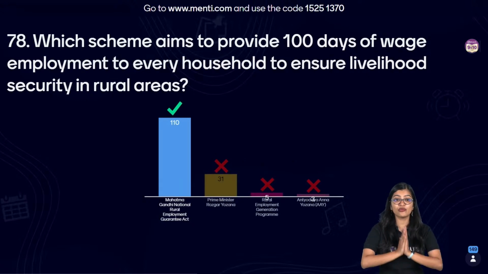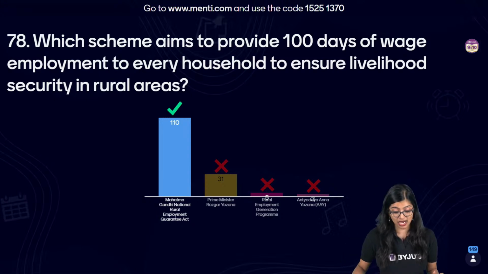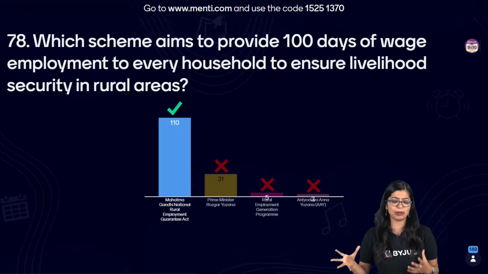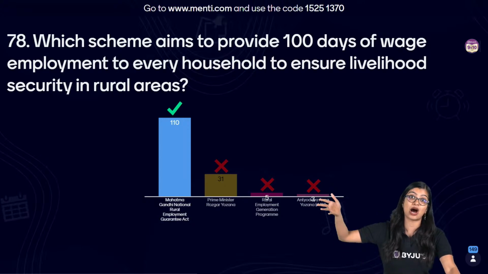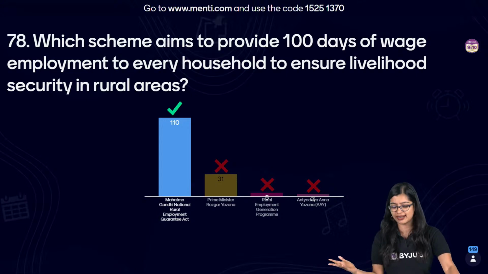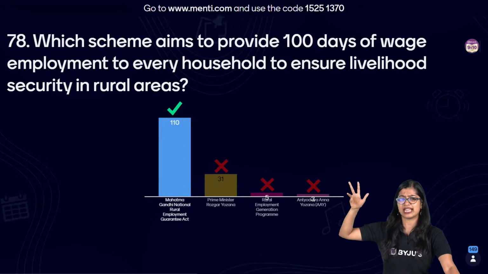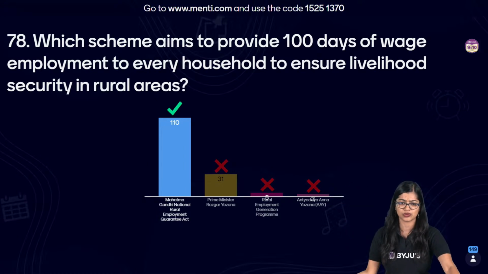Very good, all of you. I am so proud that most of you got the answer. It's the Mahatma Gandhi National Rural Employment Guarantee Act, which aims to provide 100 days of wage employment for people in order to ensure livelihood security. The Prime Minister Rozgar Yojana or PMRY is mainly for educated unemployed people, and of course the times in which they were initiated were also very different, because this one came out around 2005.